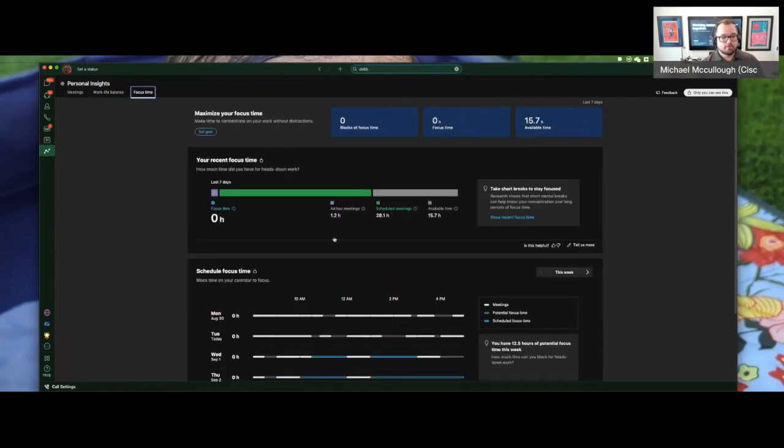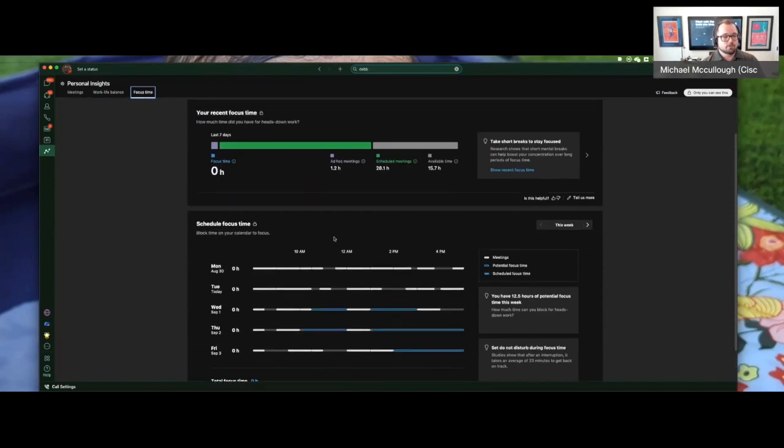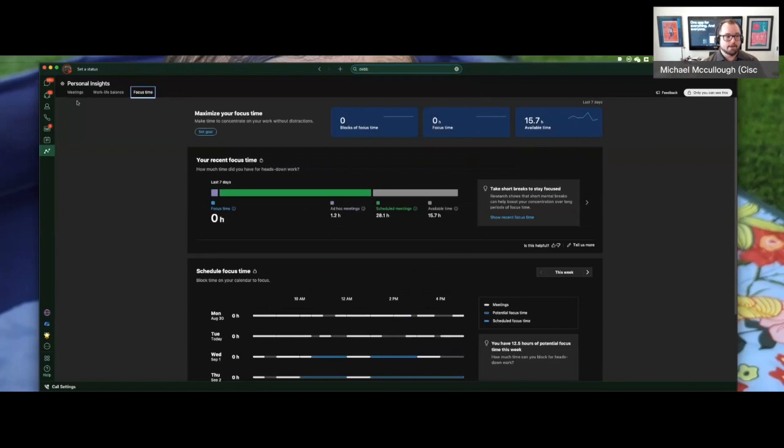We also have focus time to make sure that you're focusing in on what matters and scheduling that focus time for yourself. Meetings are fantastic, but a lot of the work that we do doesn't happen inside of the meetings. A lot of that work happens after the meetings and we've decided what we're going to do in that meeting. So having that focus time and making sure that we're being productive can be extremely helpful. And this is a quick way to track that.